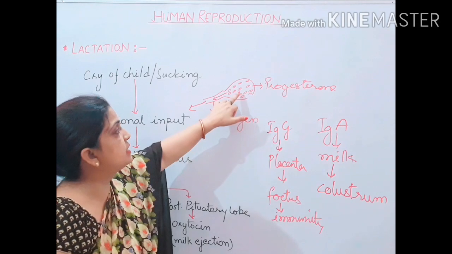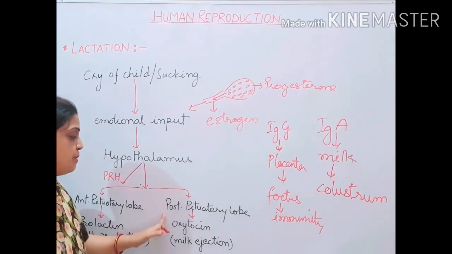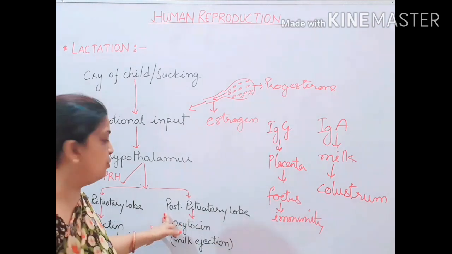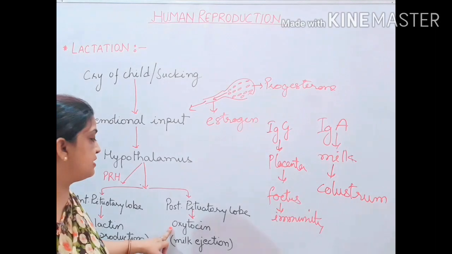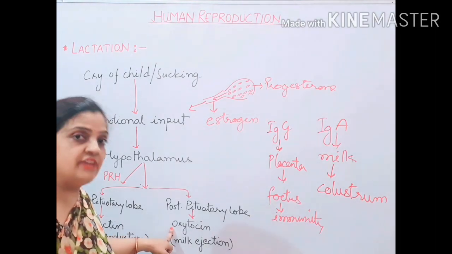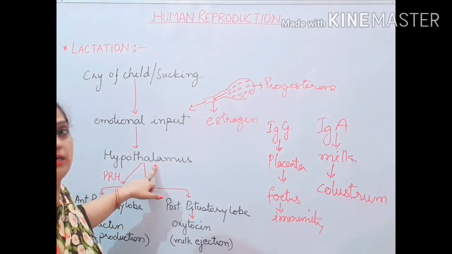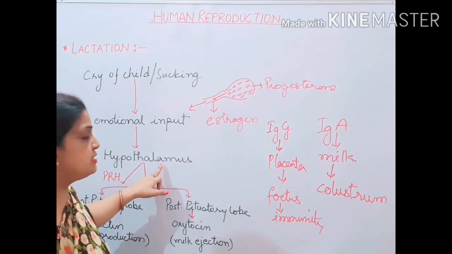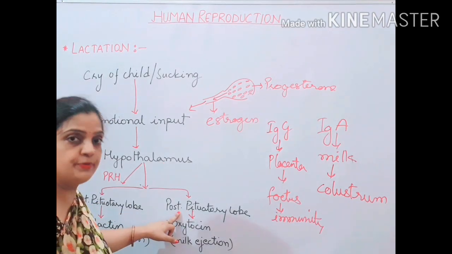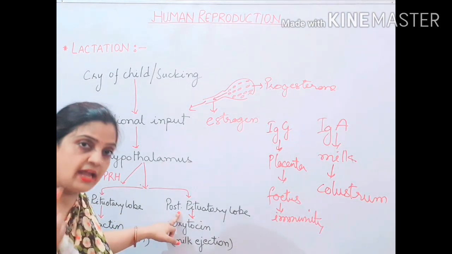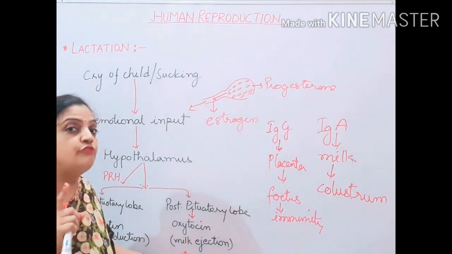So milk is produced in the alveoli. Now children, the next part is your posterior pituitary lobe. This posterior pituitary lobe is responsible for the secretion of oxytocin. And where is this oxytocin produced? It is produced in the hypothalamus. So this oxytocin, which is produced in the hypothalamus, is stored in the pituitary lobe, and after lactation it is secreted and is responsible for the milk ejection.